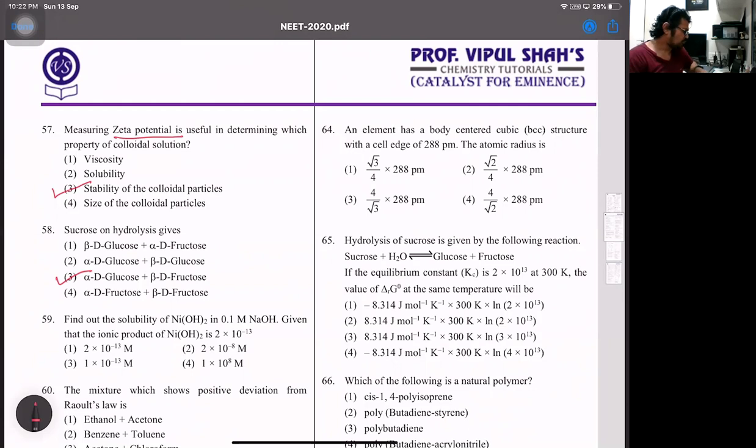That's one. Then next comes, find the solubility of nickel hydroxide in 0.1 molar NaOH. Now here there's a correction please. The ionic product of nickel hydroxide is not 2 into 10 raised to minus 13. It's 2 into 10 raised to minus 15. Okay, so that's the correction over there. I'll show you what the solution is. It's a very easy and a direct one. See this.